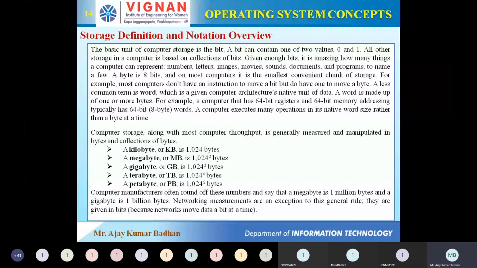But remember, when scientists wanted to perform some calculation, they don't use 1024 bytes. They directly round it up to 1000 bytes. For example, if they are performing some mathematical calculation, 1 kilobyte, they will consider as 1000 bytes, not 1024 bytes.